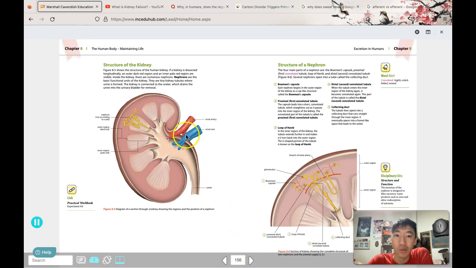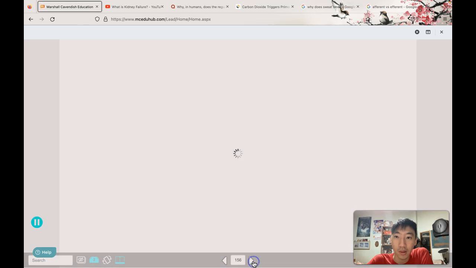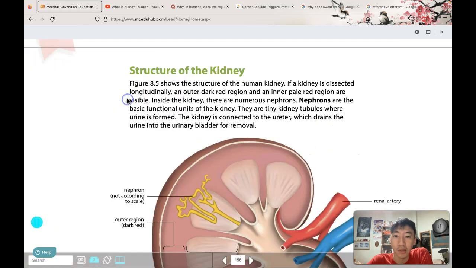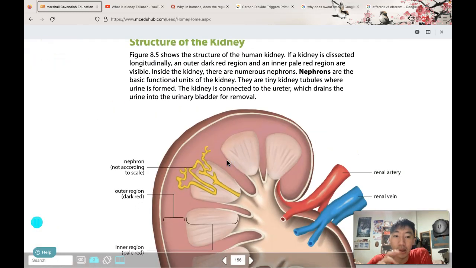Let's talk about the structure of the kidneys. Make sure I don't miss anything. Okay, structure of the kidneys. I'll just talk about the names first. There'll be a lot of content after this.